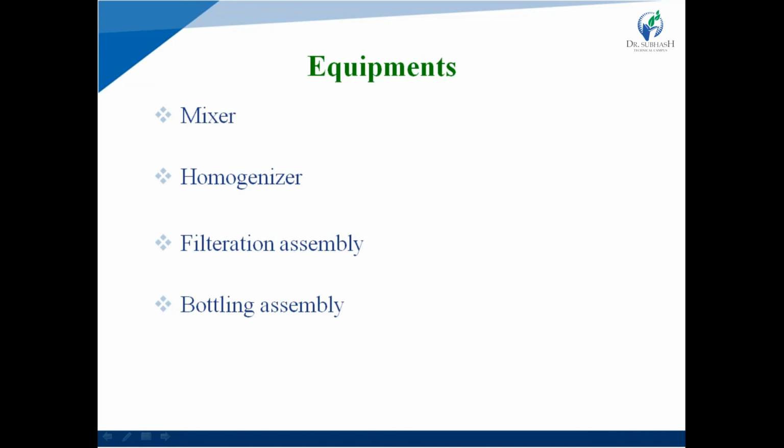Next one is the filtration assembly. What is the role of the filtration assembly? The filtration assembly is required for filtration purpose. Next one is the bottling assembly. So what is the bottling process?